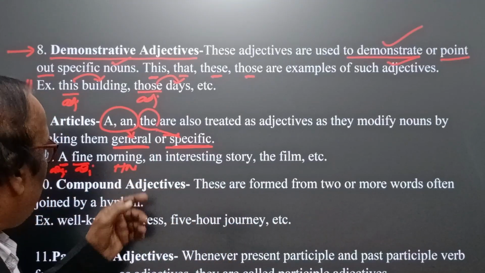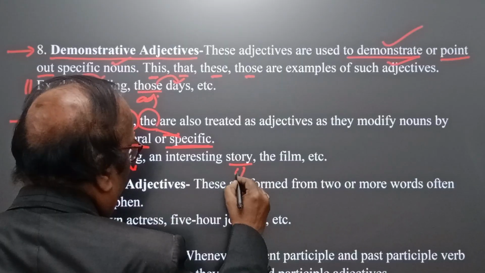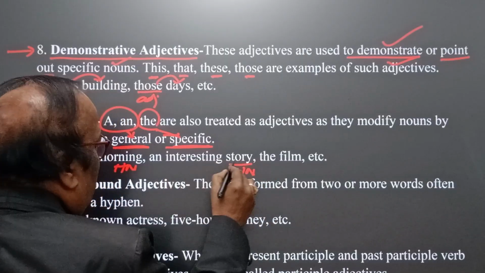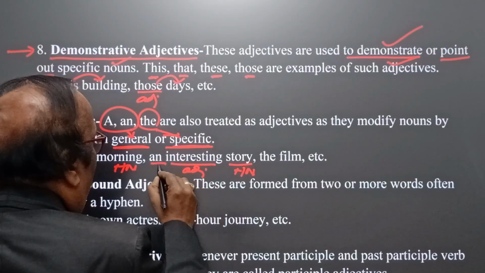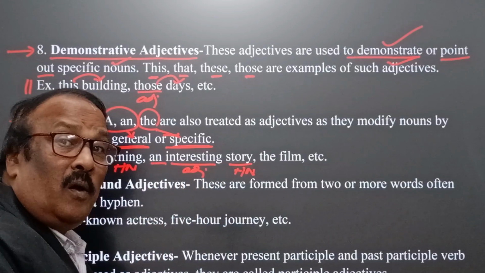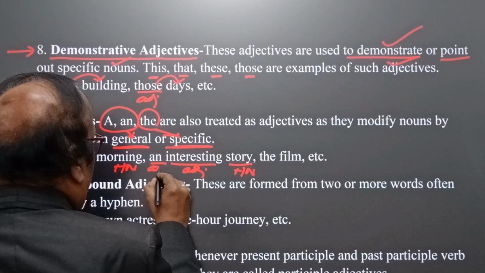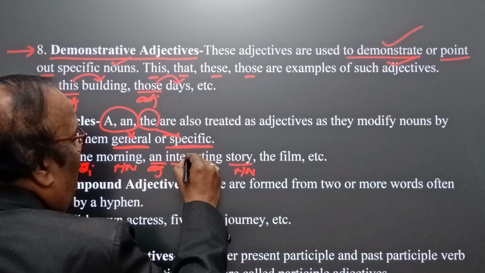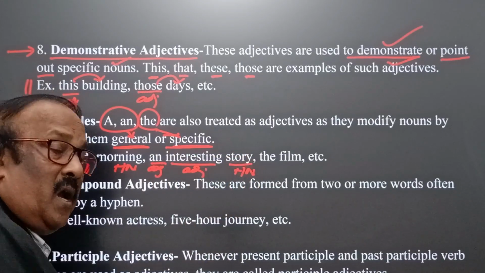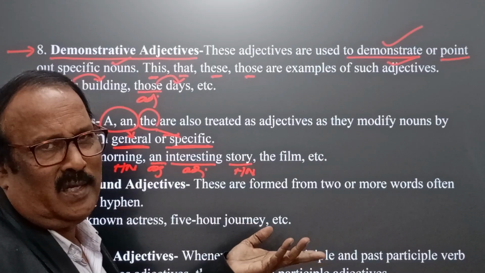Now come to an interesting story. Here story is the head noun. This is a noun phrase. Story is the head noun, interesting is the adjective, and an, the article, also plays the role of adjective. Both an and interesting qualify story. An interesting story means any interesting story.